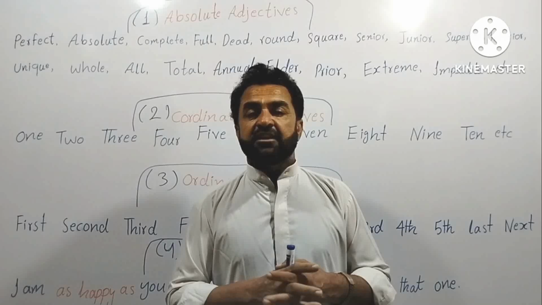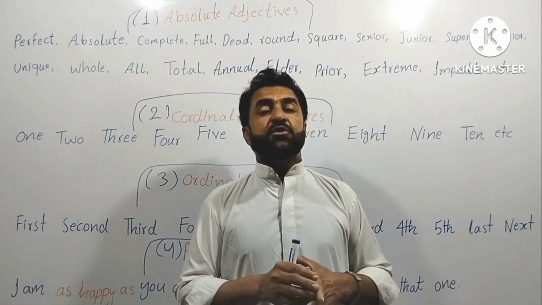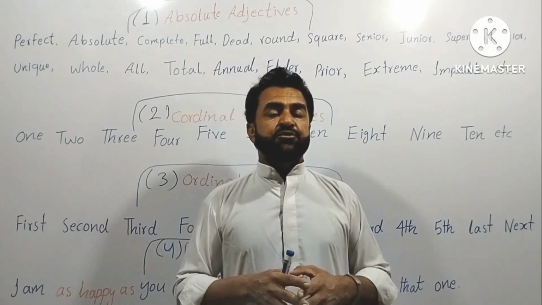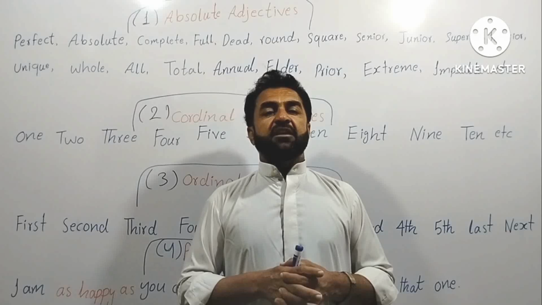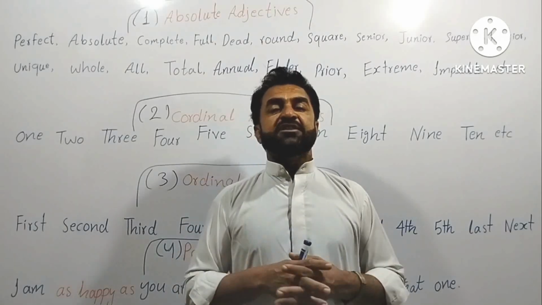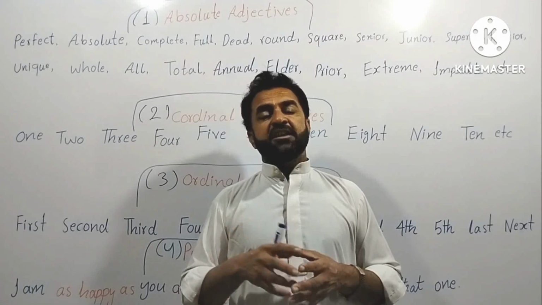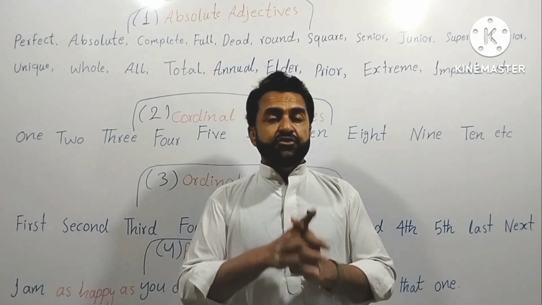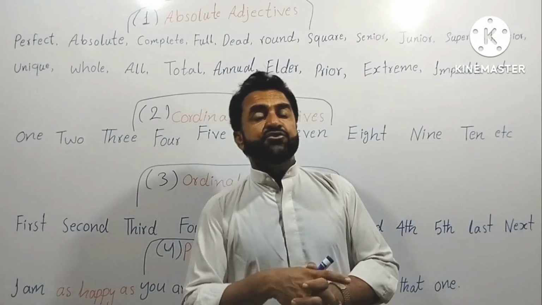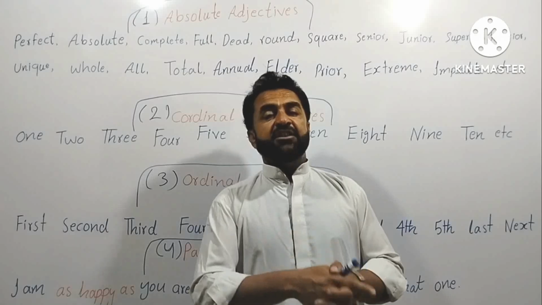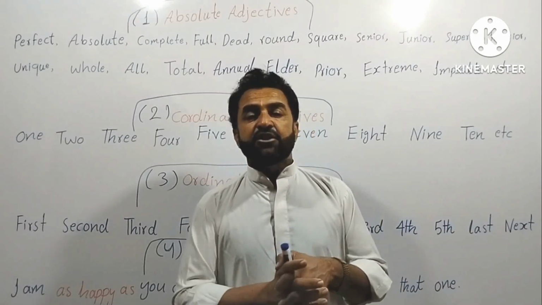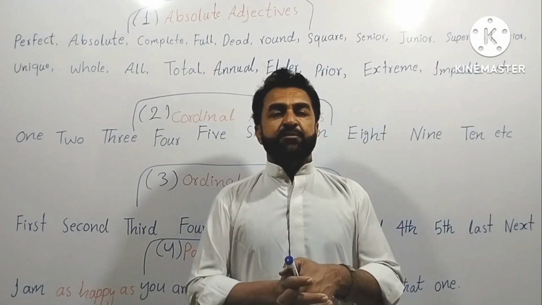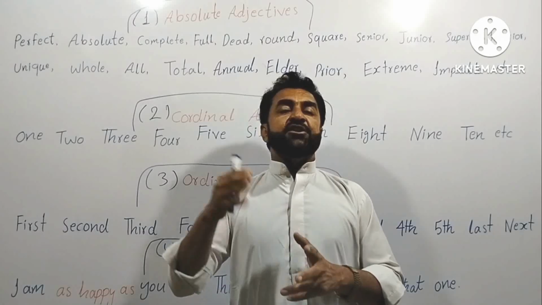The second mistake: with senior, we don't say "senior than"; we say "I am senior to you, I am junior to you." If I say "I am senior than you," it's wrong because "than" is not there. If I say "I am junior than you," again it's a mistake. Even if I say "I am senior to you," hmm, after using the term "to," why is there still a mistake? Senior, we don't make comparative degrees of it. They don't need any comparative degrees because they have already reached the top.